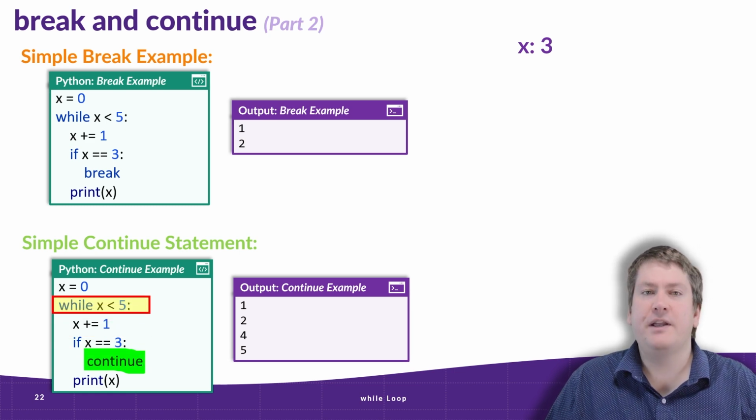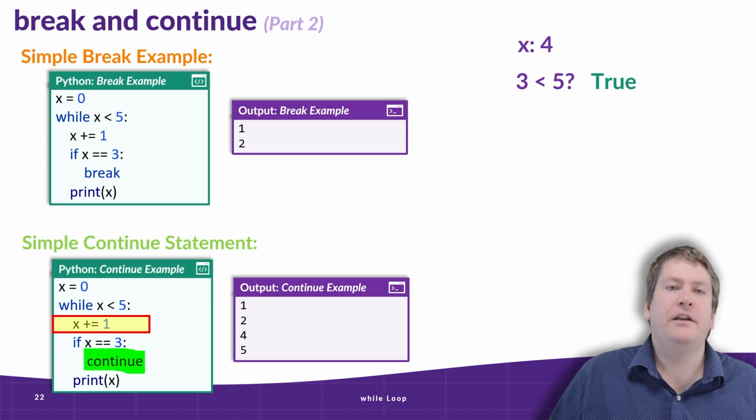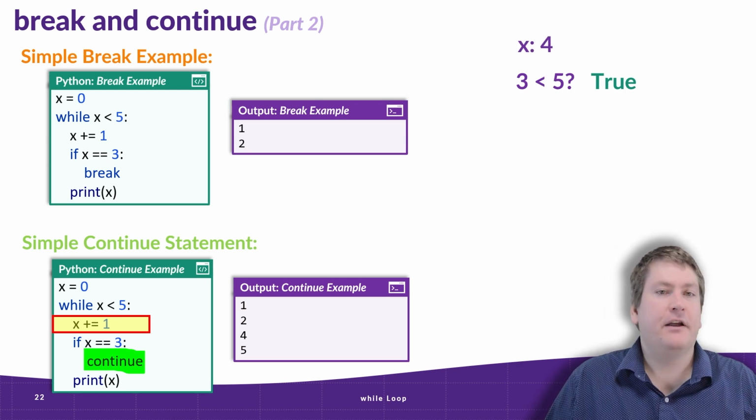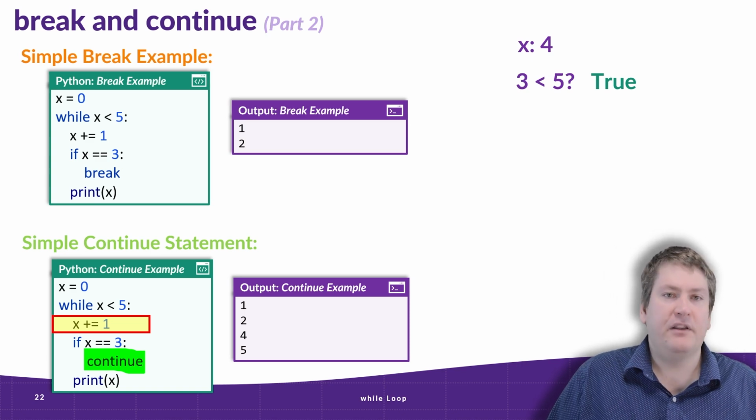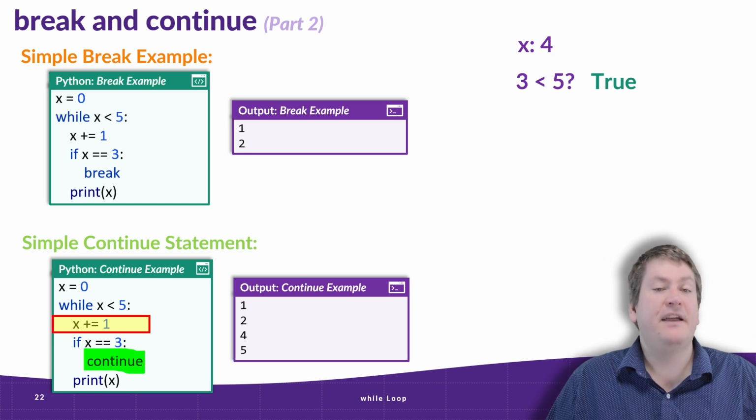In the next iteration, we restart. We check if 3 is less than 5. That's true. We then add 1 to x to make it 4. That's not going to equal 3, so we print it out, and we keep going. Now x will never be equal to 3 because we're going to keep adding to it. So x would be 5. We output 5. We add again to it to get 6. And that finally is going to cause the loop to terminate.